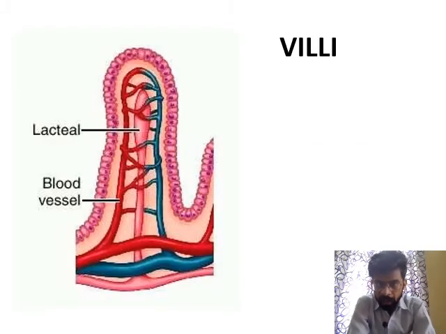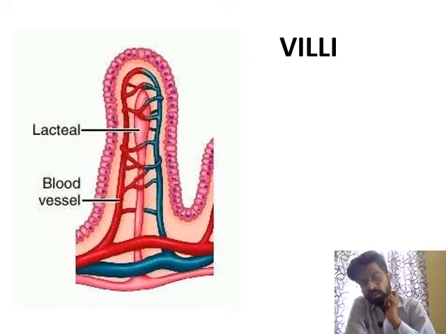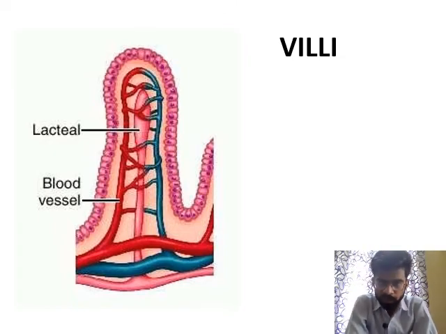Now this is the structure present in our small intestine, that is villi. Villi are finger-like projections that increase the surface area so that maximum absorption of blood will take place.